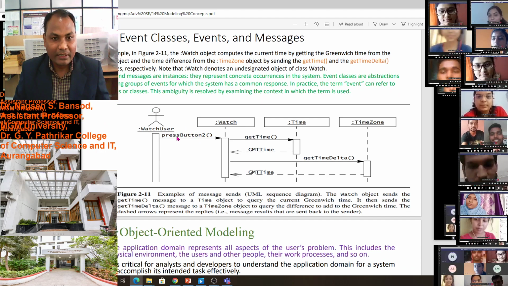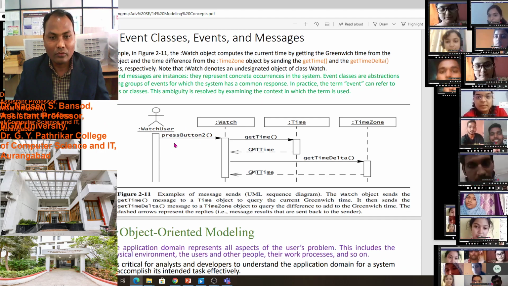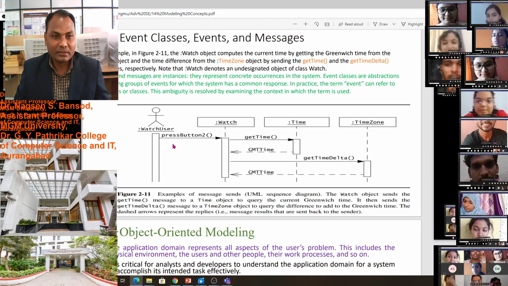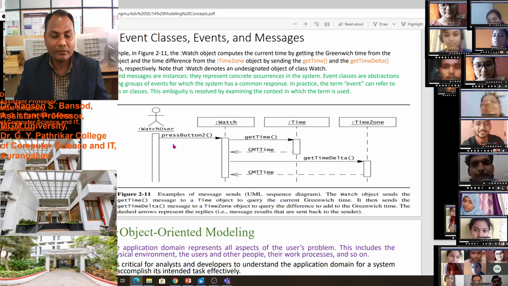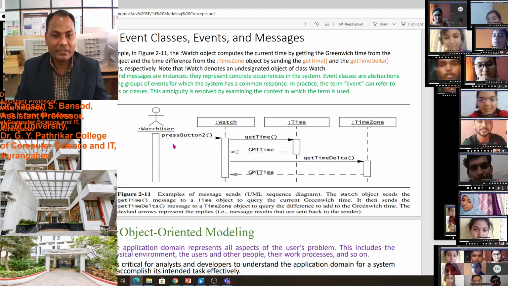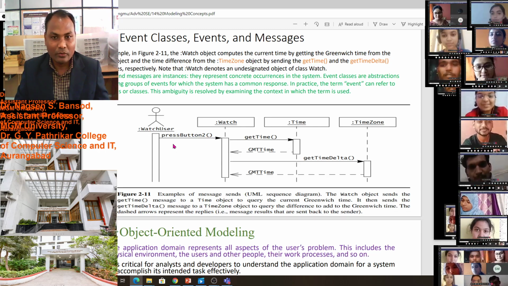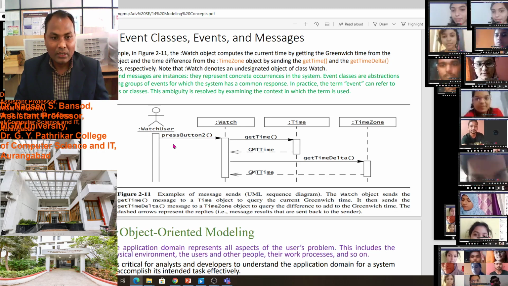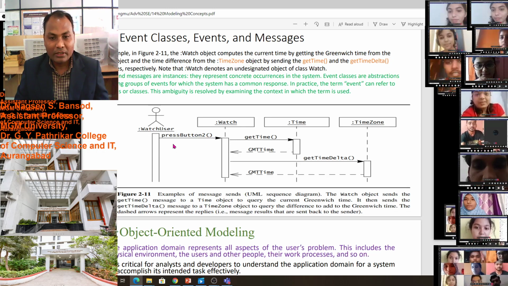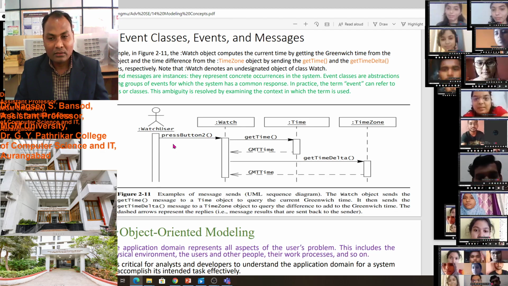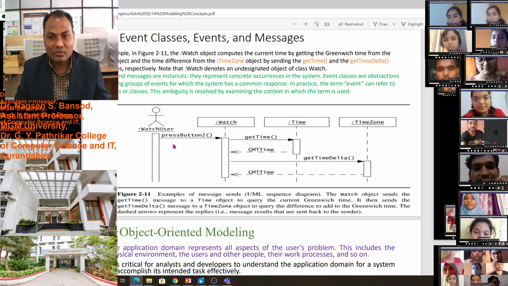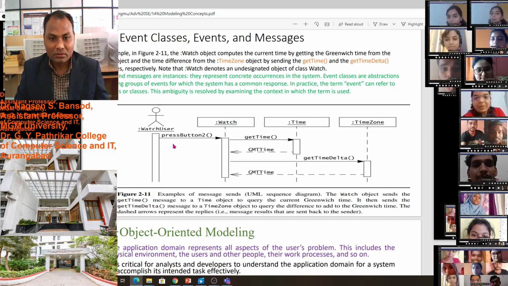In that, we took one example of a simple watch and the message which is started by the watch user. Press button is the stimuli which is initiated by the watch user, and that stimuli again is the instance of watch.